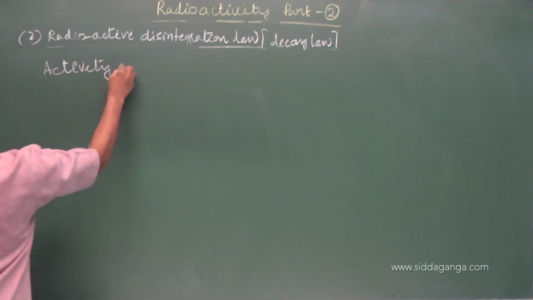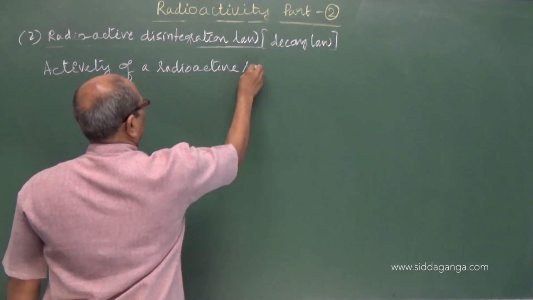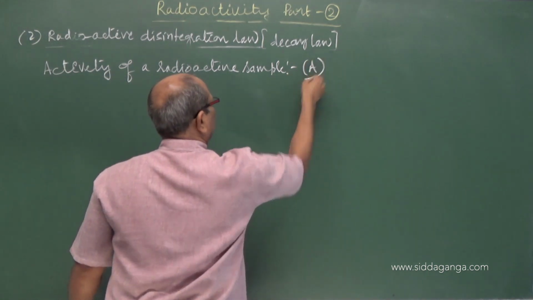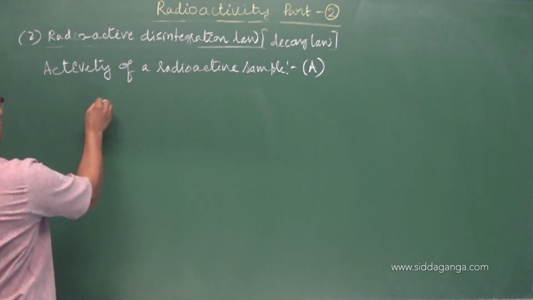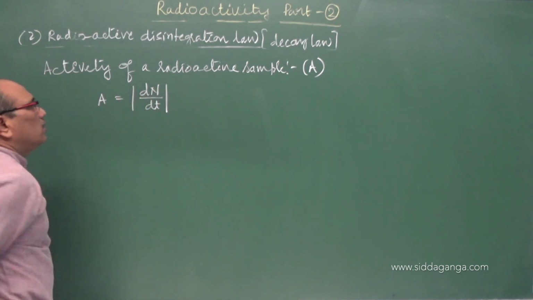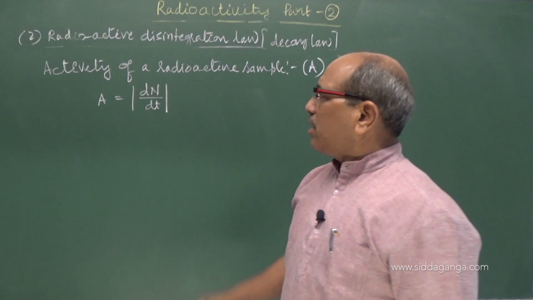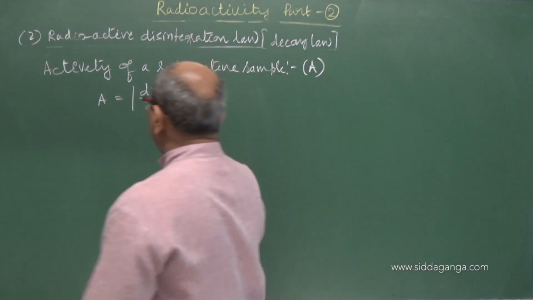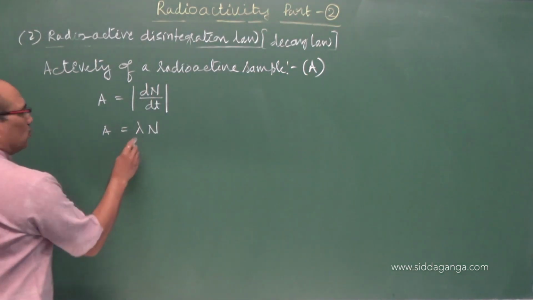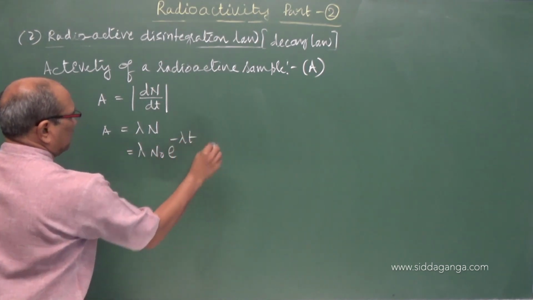Activity of a radioactive sample. That usually we write A, sometimes they are using the capital R also. A is nothing but the magnitude of the rate of disintegration. The number of nuclei disintegrating per second is called the activity of the sample. Already you know it is equal to lambda N. You know N is equal to N naught into e to the power of minus lambda t.